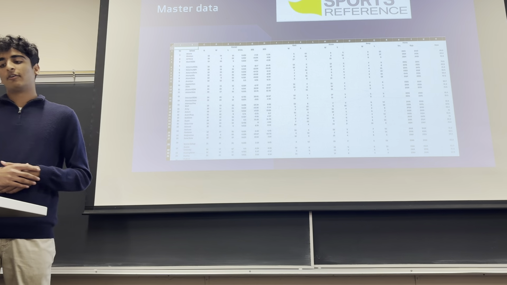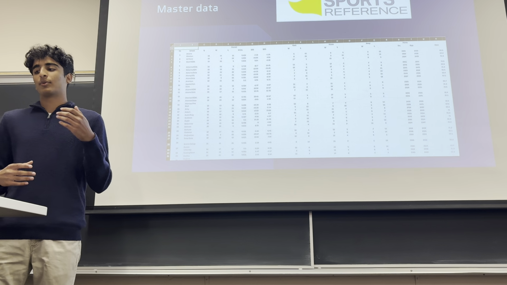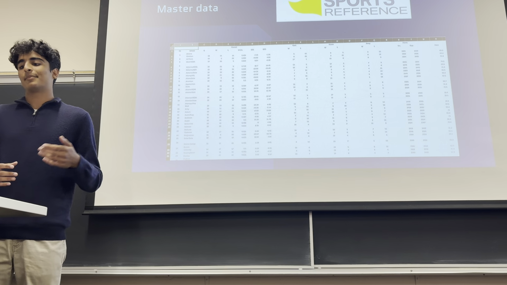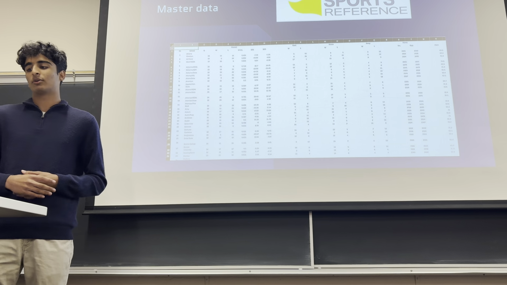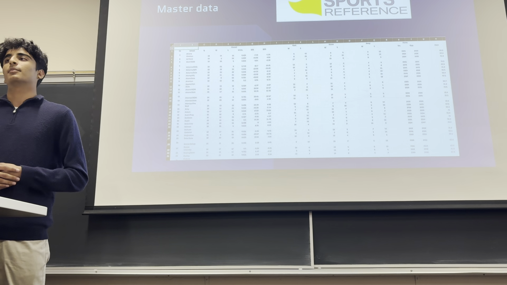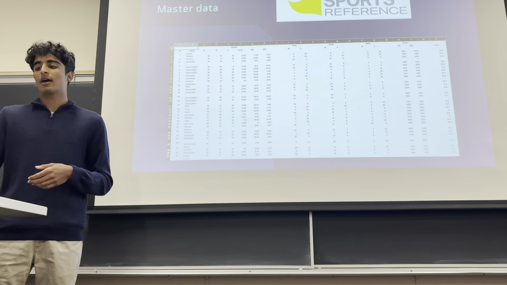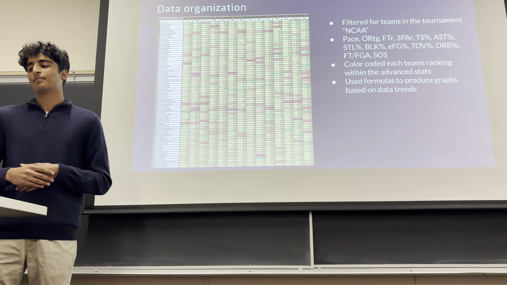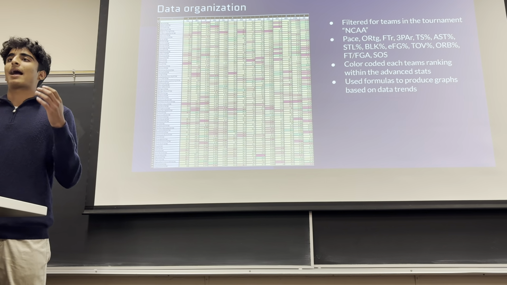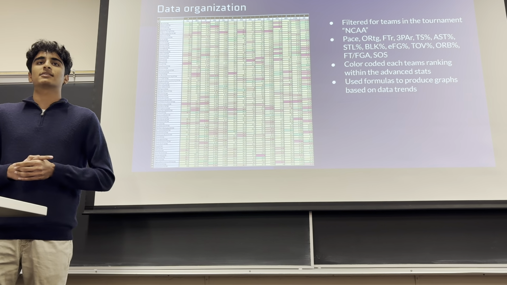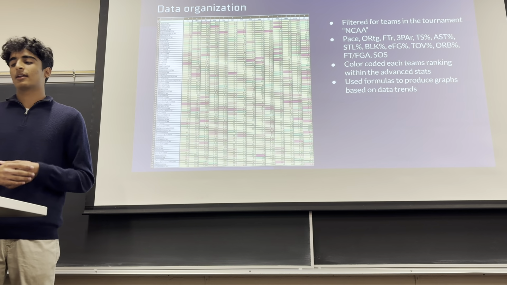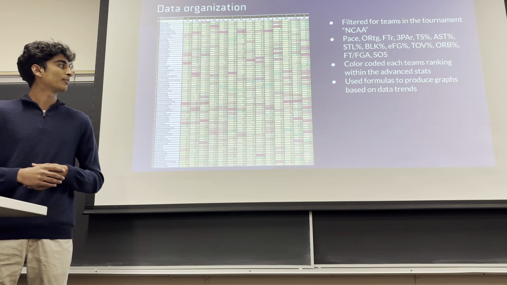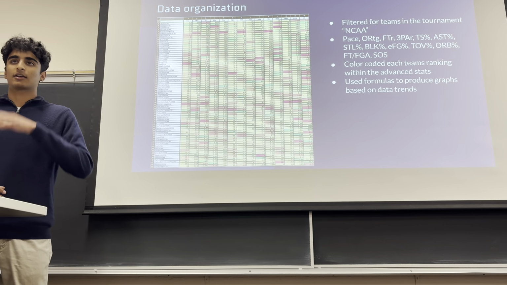So here's an example of my data on an Excel sheet, which I took from Sports Reference. A lot of this data has a bunch of teams that didn't even make the tournament: wins, losses, strength of schedule, away, conference, and a lot of information that I didn't think was that necessary. So I had to organize this data, filtered for teams that were actually within the tournament, and looked at different advanced stats: offensive rating, free throw rate, true shooting percentage.